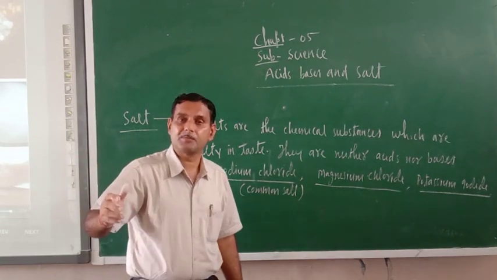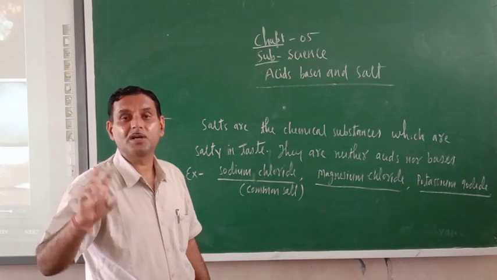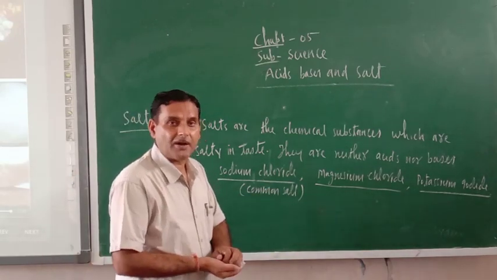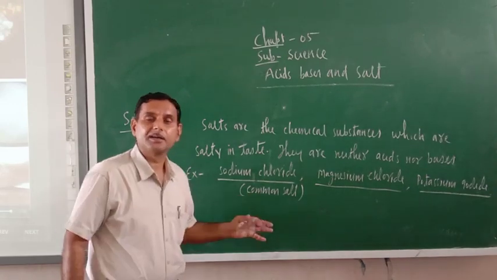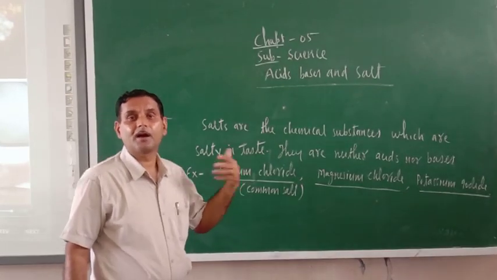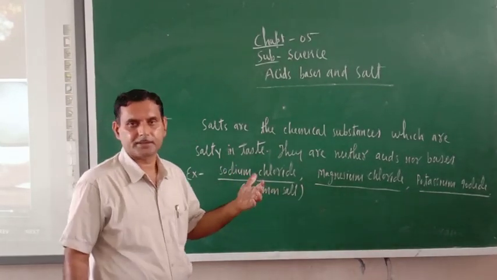And you must remember that goiter disease is because of the deficiency of iodine. When potassium iodide is added to the common salt, our body will get sufficient iodine and we will not fall sick due to goiter.